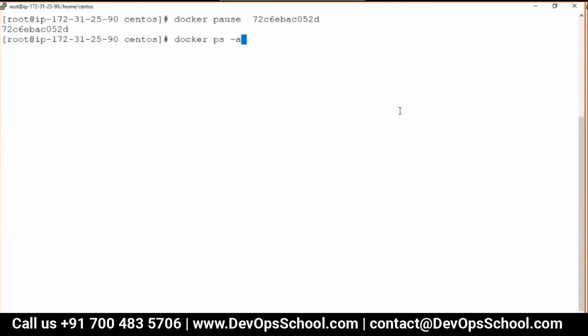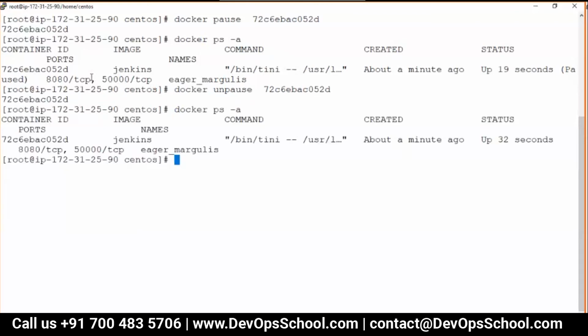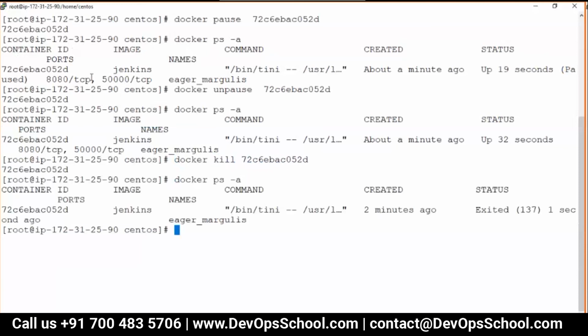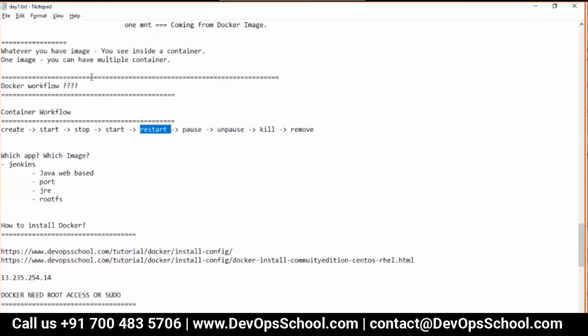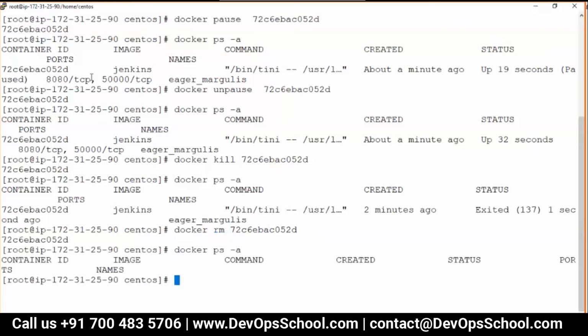And you see here, paused. Can I unpause it? See here, unpause, again running. Can I kill it? See, exited. Can I remove it finally? docker rm. Done, guys. And you see here, no container.